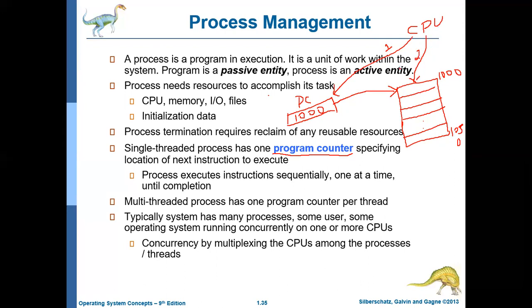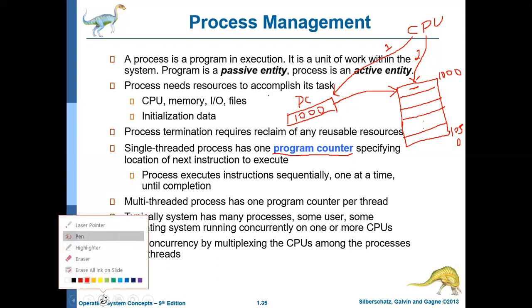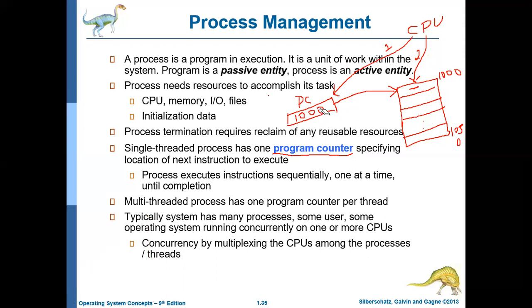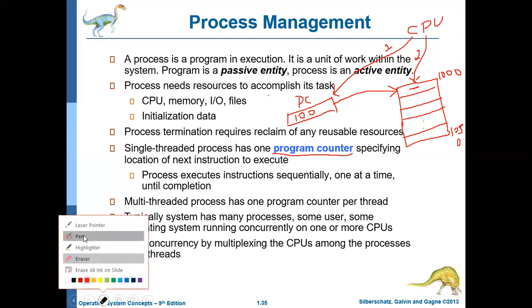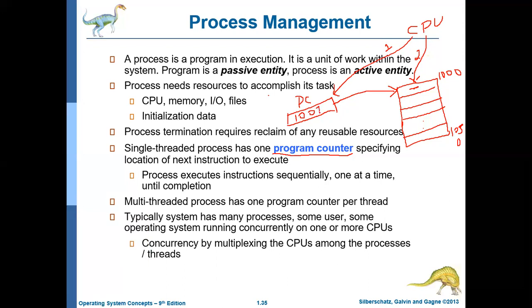Okay. When the CPU is executing this particular instruction, by that time, the program counter will automatically increment. So this 1000 will become 1001. After completing execution of this particular instruction, the CPU will again check what the program counter is. Now it is 1001, so it will execute the 1001 instruction.